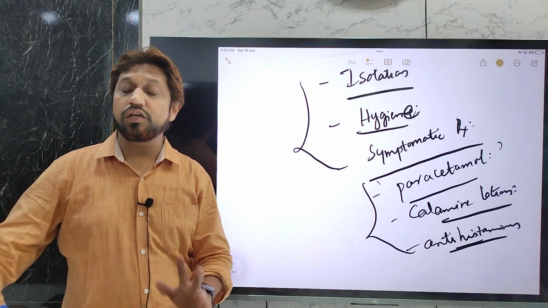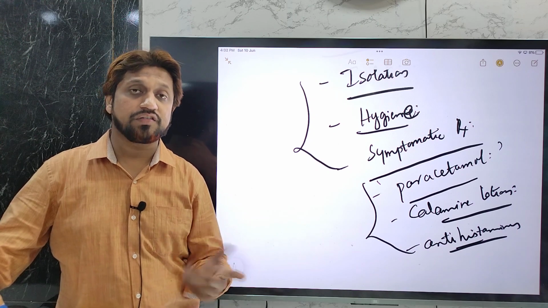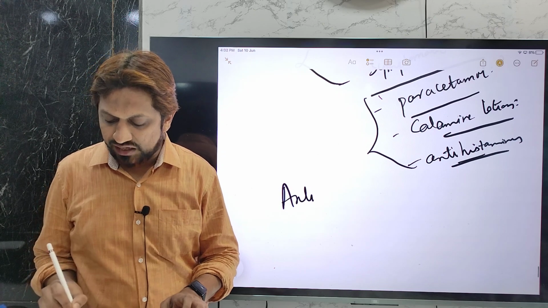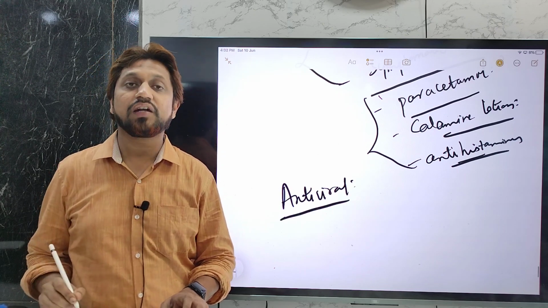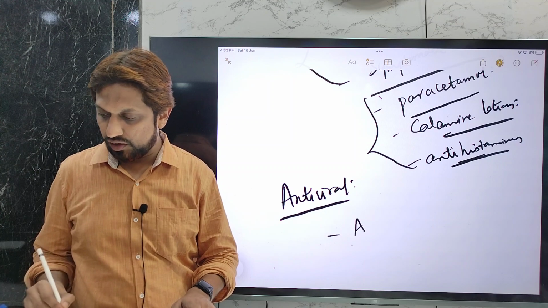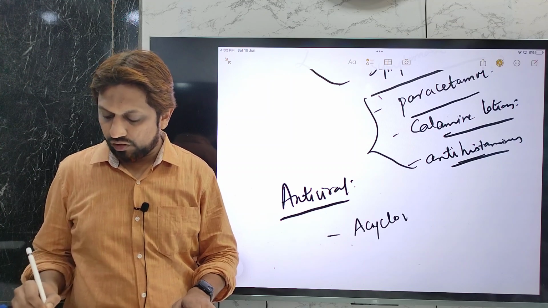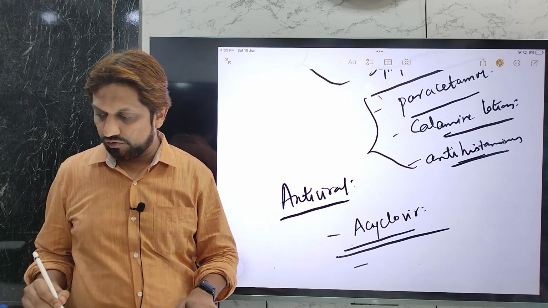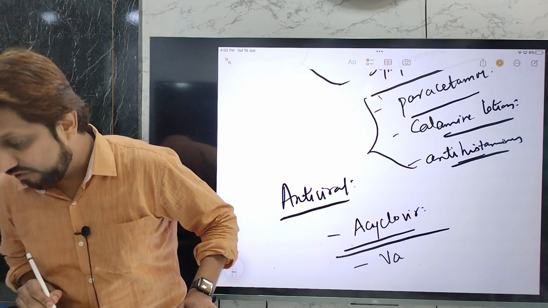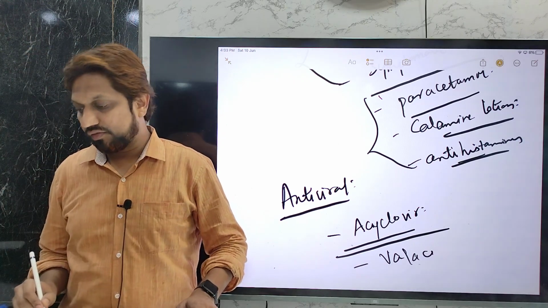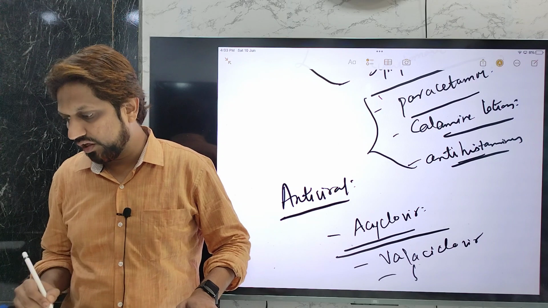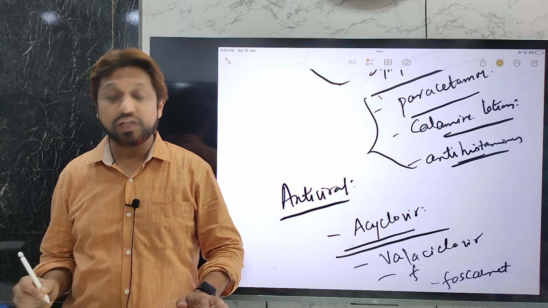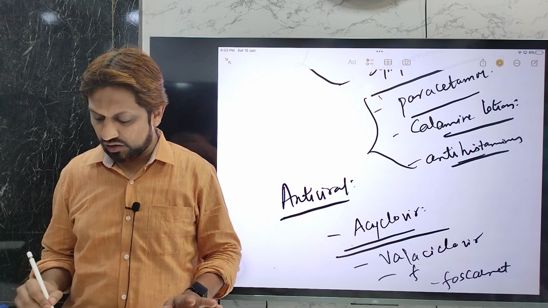But in individuals whose immunity is less, and where complications are suspected, we should go for antiviral treatment. The drug available is acyclovir. It is a class of drugs which will kill the virus. Similarly we have valacyclovir, famciclovir, and then foscarnet. So many are there.